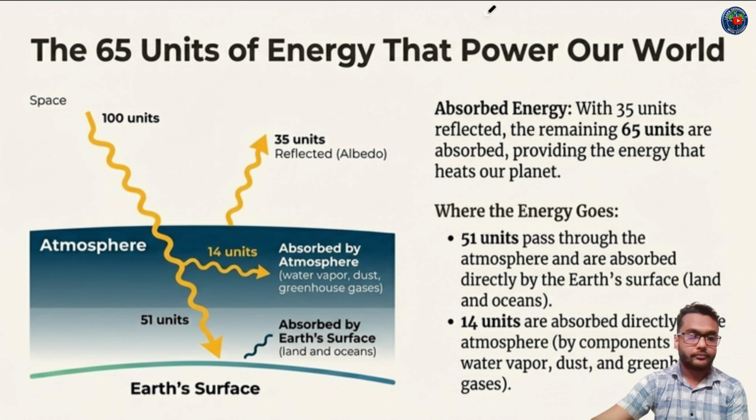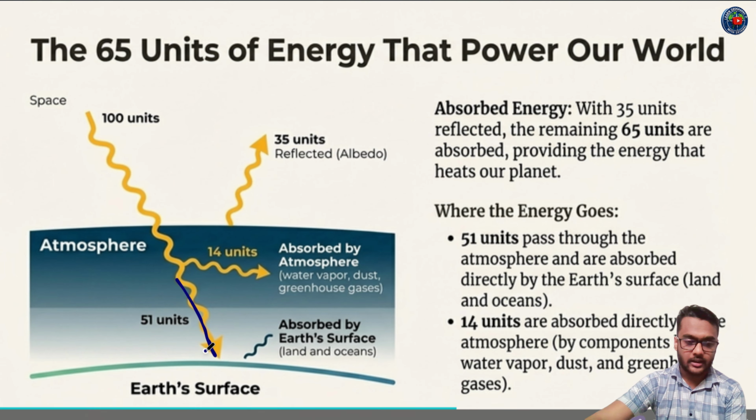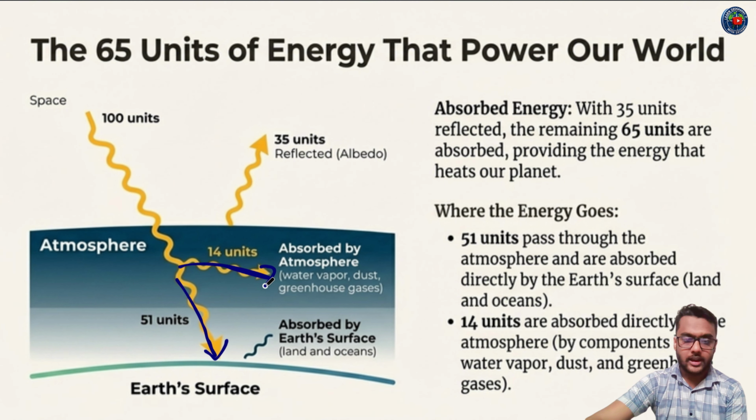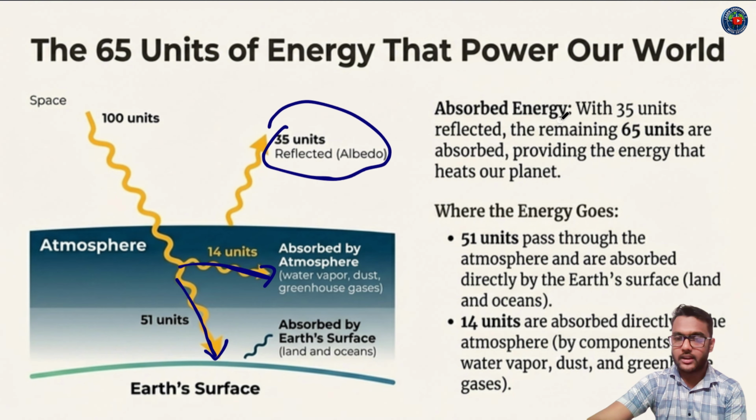Now, out of 65 units received by the Earth's system, 51 units directly reach the Earth's surface, and 14 units are absorbed by the atmosphere. So 14 plus 51 is equal to 65. With 35 units reflected, the remaining 65 units are absorbed, providing the energy that heats our planet.